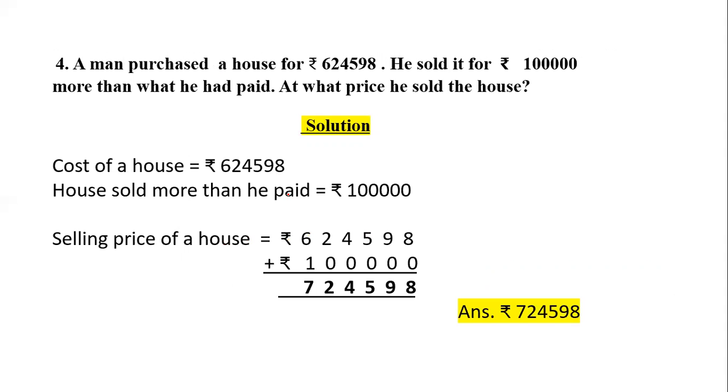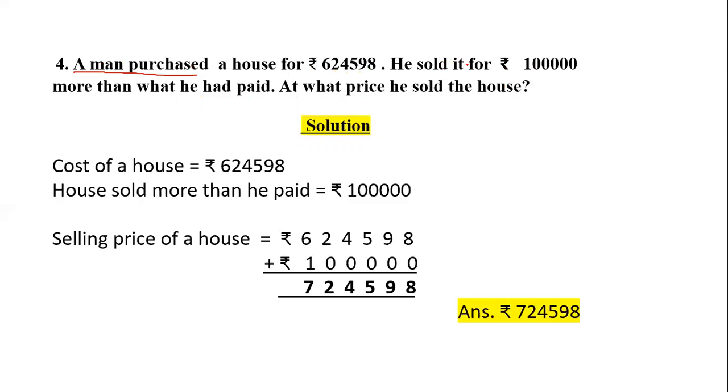Okay, now let's discuss the fourth question. So a man purchased a house for 6,24,598 rupees. He sold it for 1 lakh rupees more than what he had paid. At what price did he sell the house? So now let's read the question again. A man purchased a house for 6,24,598. It means he has bought a house. It means it is the cost price of the house.